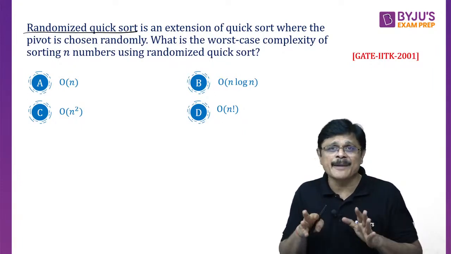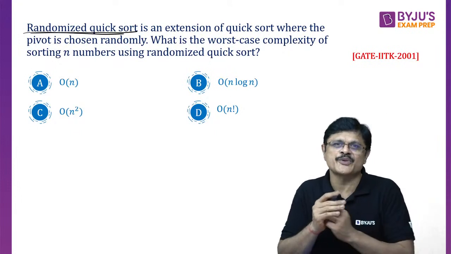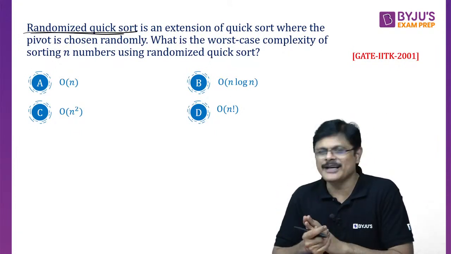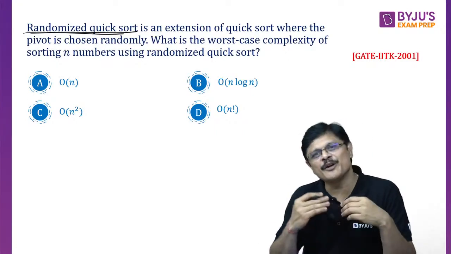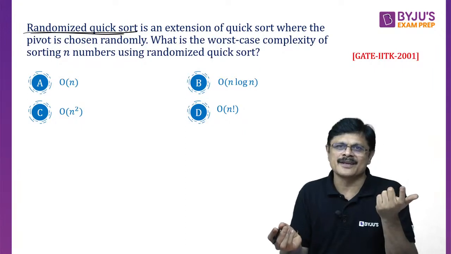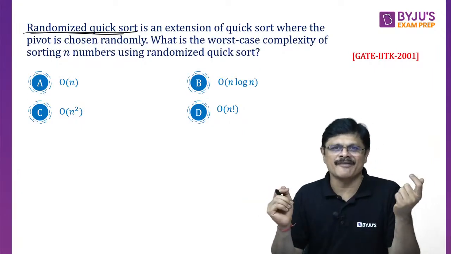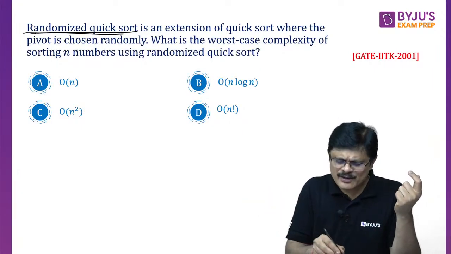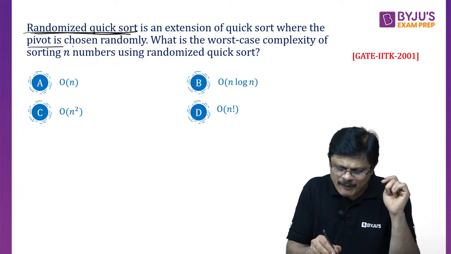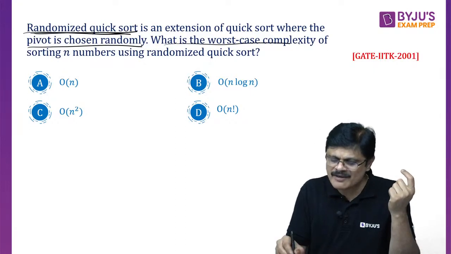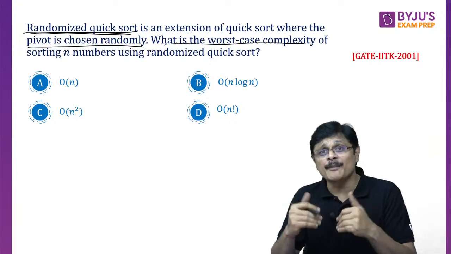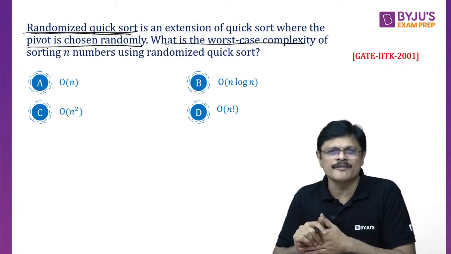But there are some types of input where even randomized quicksort fails. For example, if all elements are the same, even when you select the element randomly, what happens, sir? You are going to get the same story, my dear friends. Am I clear? So even if it is randomized quicksort, an extension of quicksort where the pivot is chosen randomly, what is the worst case complexity? People expect that worst case complexity may come down to average case complexity. Nothing of that sort will happen, sir.